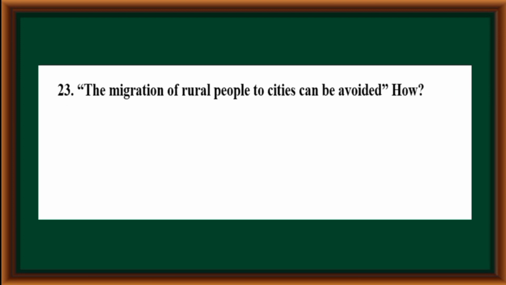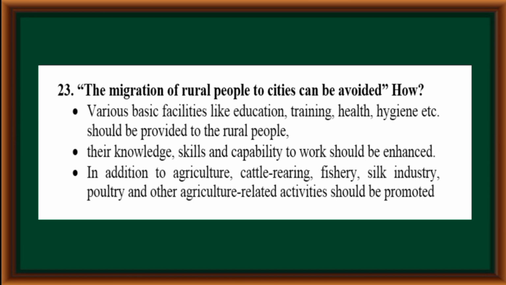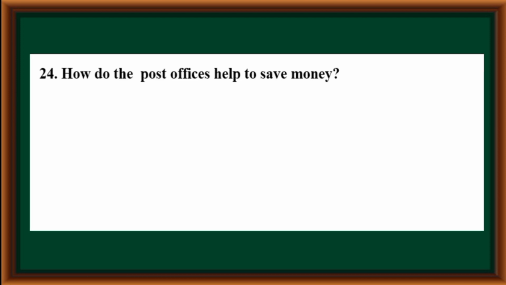The migration of rural people to cities can be avoided. How? Various basic facilities like education, training, health, hygiene, etc., should be provided to the rural people. Their knowledge, skills, and capability to work should be enhanced. In addition to agriculture, cattle rearing, fisheries, silk industry, poultry, and other agriculture related activities should be promoted.